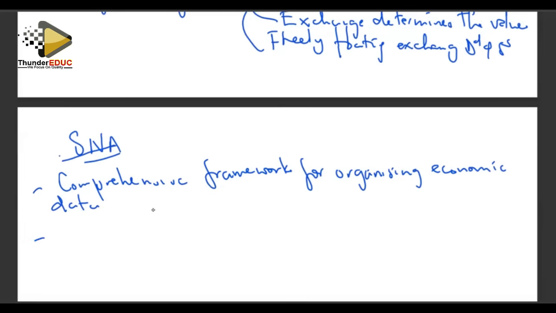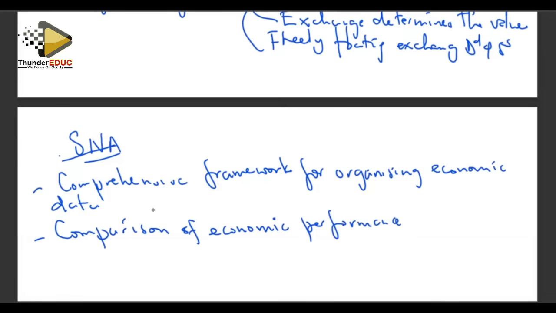It also allows for comparison of economic data or economic performance. It allows for economic performance to be compared for different countries or different economies.